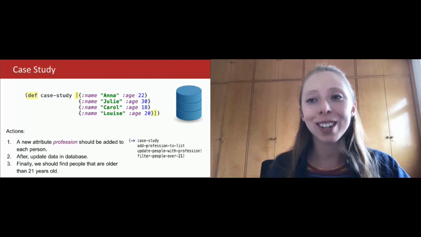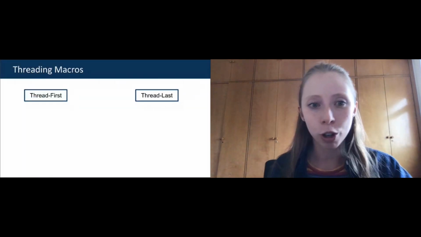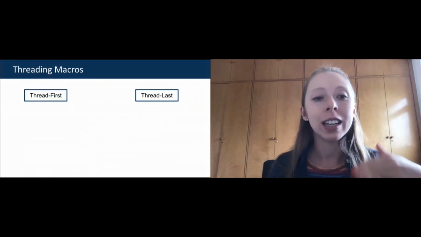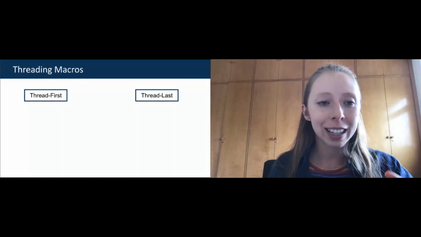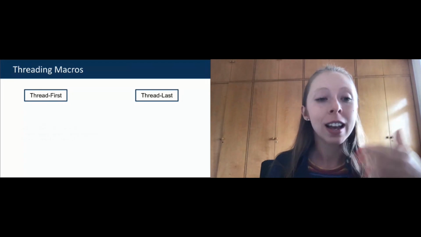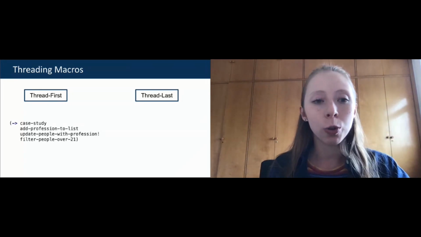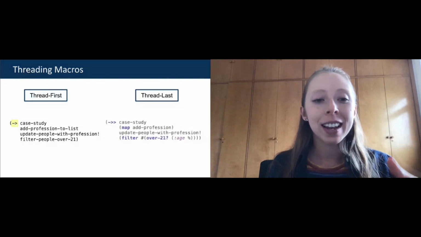And this is actually something in Clojure. This single arrow is a macro. It's a threading macro in Clojure that allows us to read in a simple way what we need to do exactly. In threading, we have two types, the thread first and the thread last. The thread first is the one that I showed you with the single arrow, and the thread last is this other one with the double arrow.